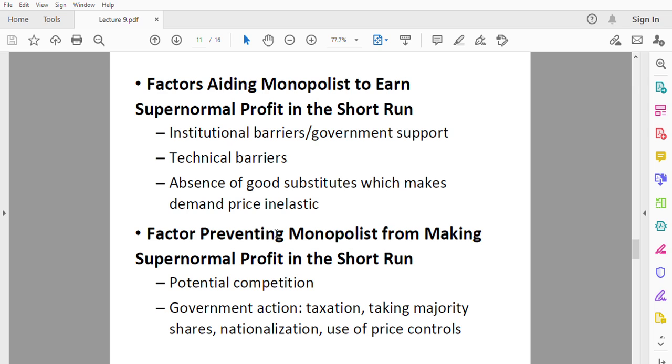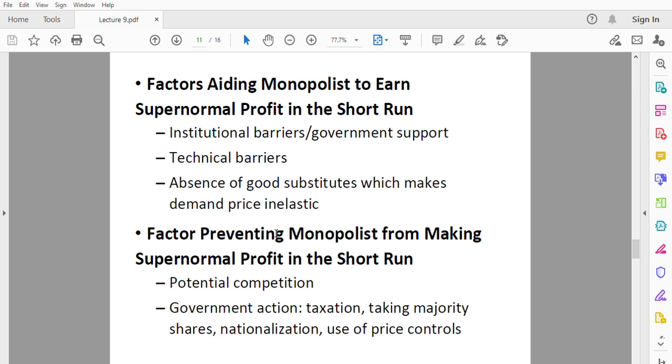The second thing is technical barriers. In fact, if you don't have technical knowledge in something, you cannot produce it. Those who have technical knowledge in something particularly and they keep that knowledge to themselves can always enjoy monopoly power. And because of that, they might be the sole producer of a particular product, and if they want to earn supernormal profit, they can just increase the price of the product and they will still earn supernormal profit.